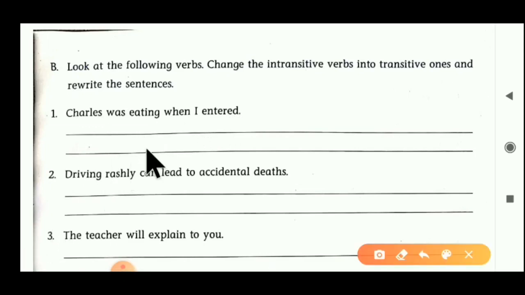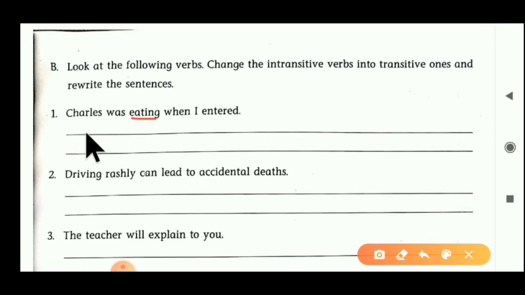Here eating is an intransitive verb. It is an intransitive verb because we cannot get an answer by asking the question what. For example, I ask: what was Charles eating? Can we get any answer here? No. So eating is an intransitive verb here, but we have to convert it into transitive form and rewrite the sentence.